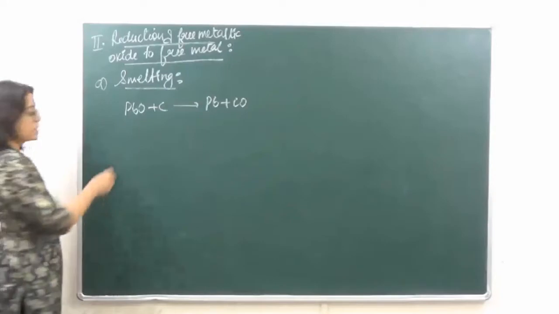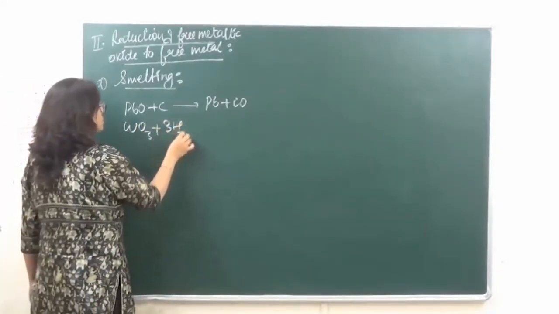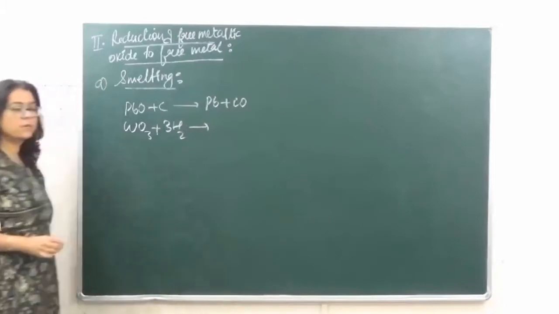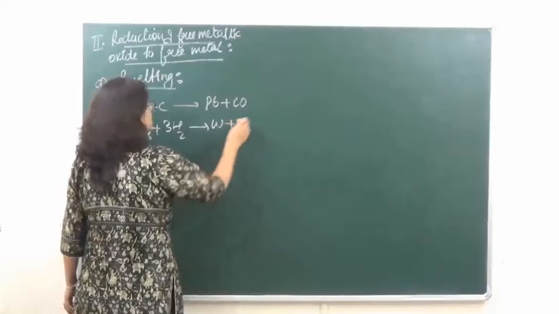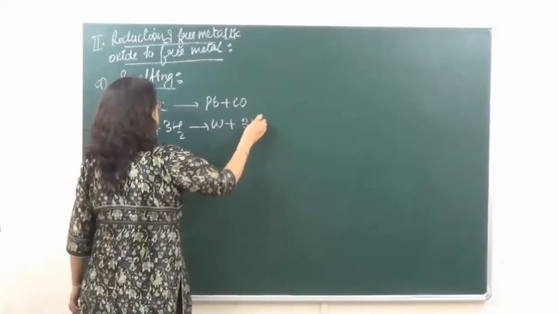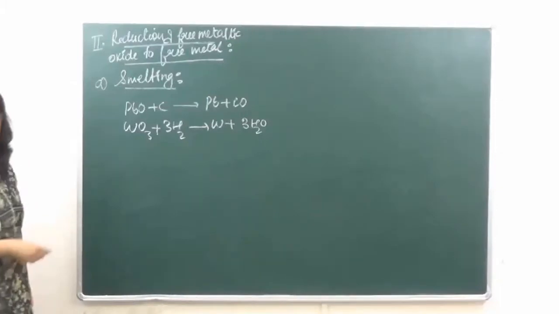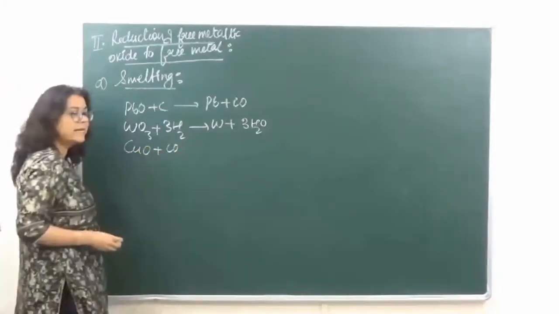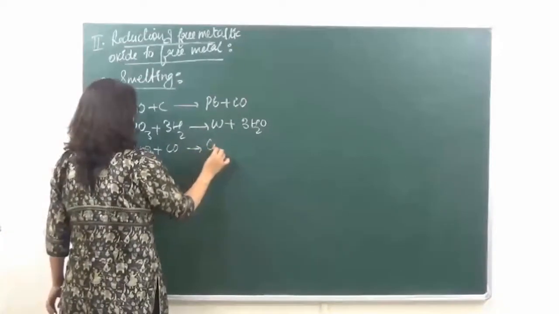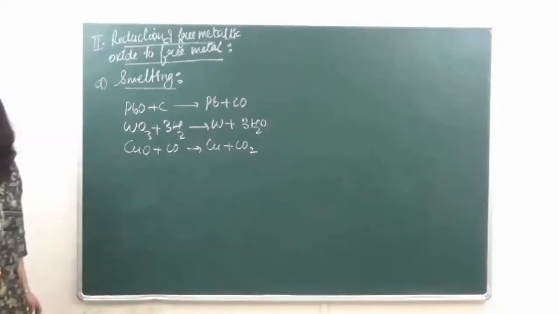If we are taking tungsten oxide and we are reducing it with hydrogen, we are going to get tungsten plus we will get water, 3H2O, right? फिर उसके बाद if we have copper oxide and we are smelting it with carbon monoxide, we are going to get copper plus carbon dioxide, ठीक है?